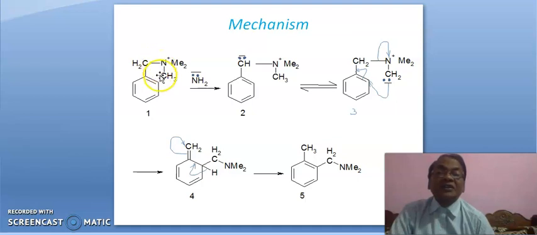Friends, in this mechanism, one thing should be remembered, that this carbon gets attached here and this bond will break here and this CH2 becomes CH3. This is the final product. Look into this and look into this. Okay.